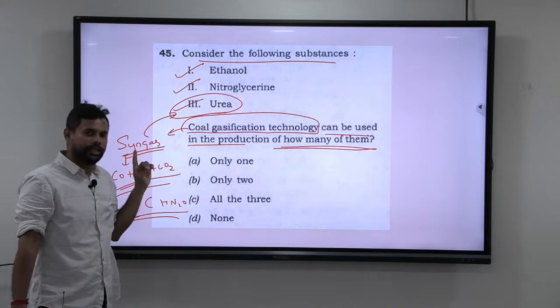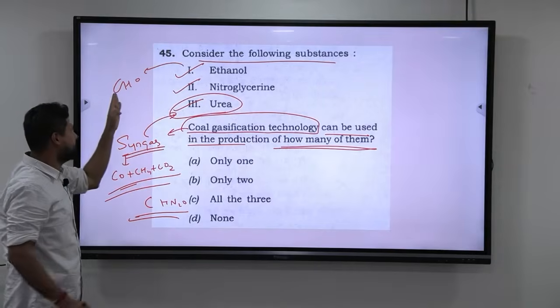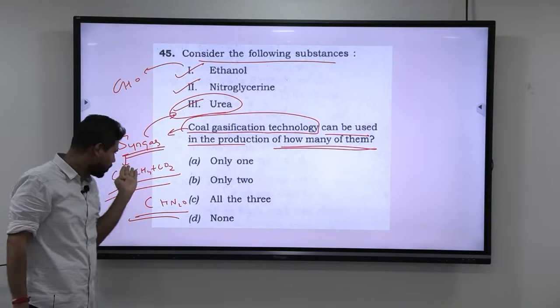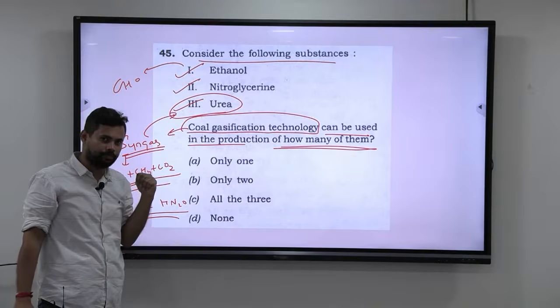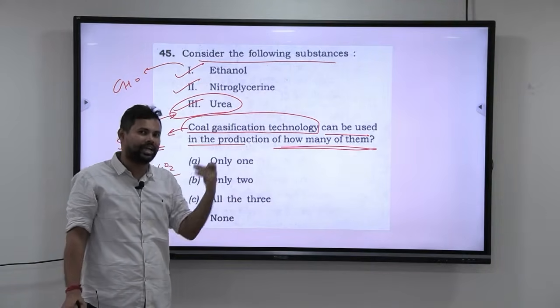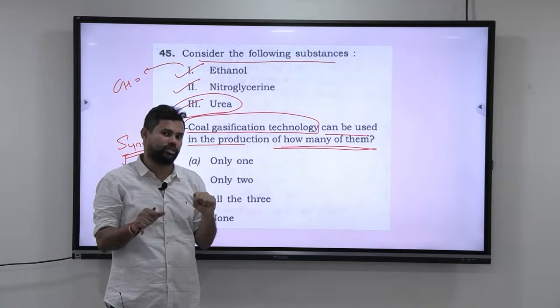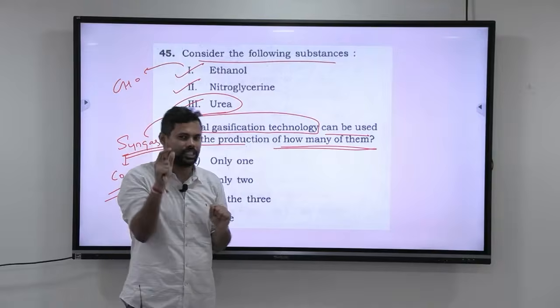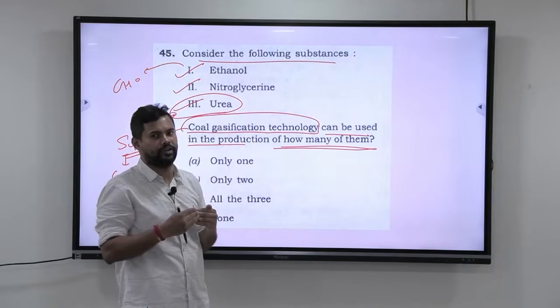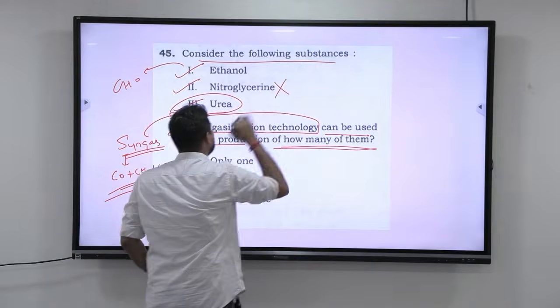Then ethanol. Ethanol is also a compound of C and H and O. So from syngas you can produce ethanol also. But this is where the technicality comes. Nitroglycerin. This is a little technical. And this is where you should at least know what are the elements that form nitroglycerin. If you don't know, it becomes a little difficult, and that's why I told you this question relatively is a little difficult because there is some technicality involved. But overall, the answer is this cannot be formed.